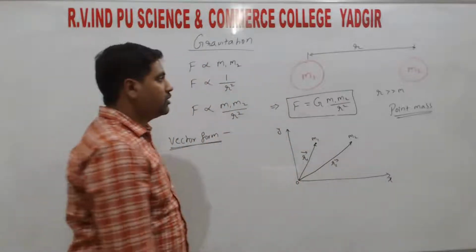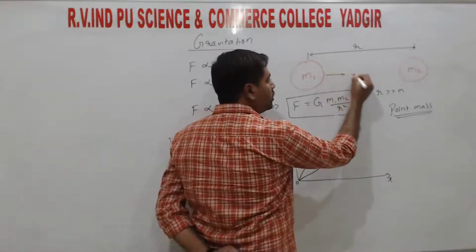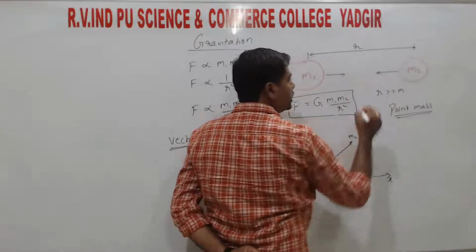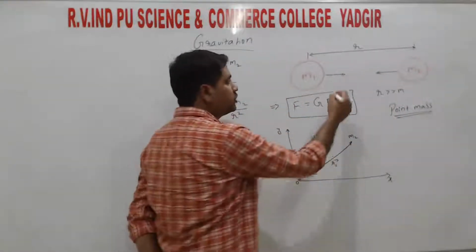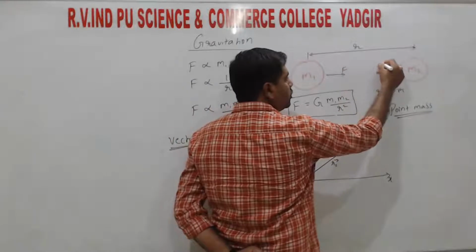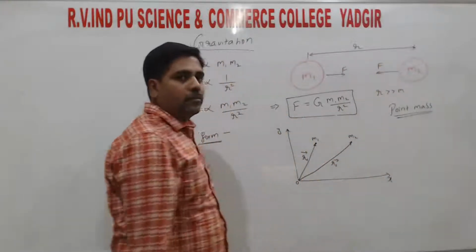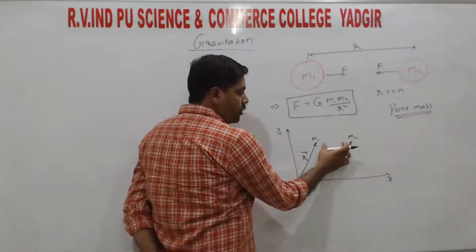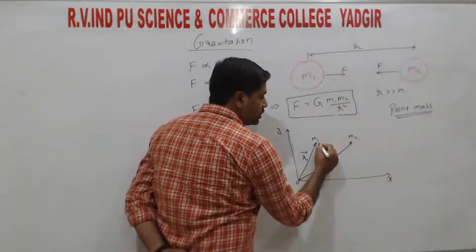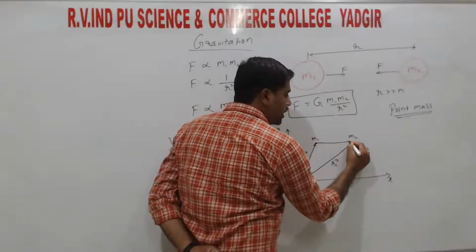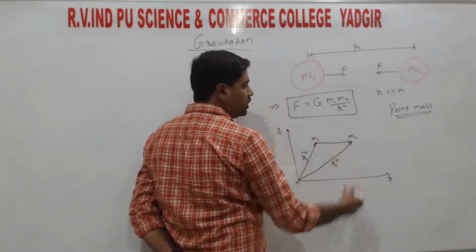There is a force of attraction between these two objects. That is indicated by force F. So there is a force of attraction between the two point masses. Force is again a vector, so we can represent it in this direction.